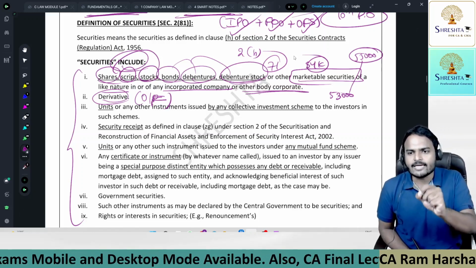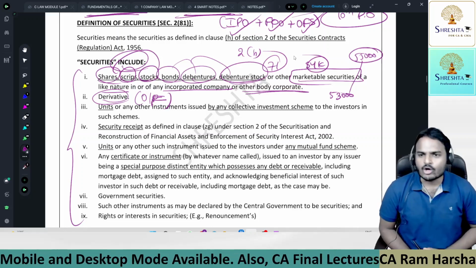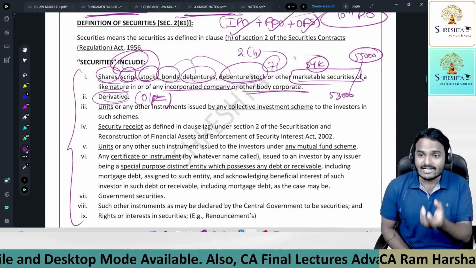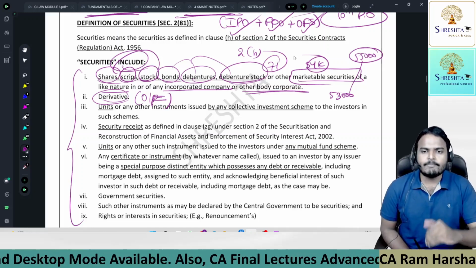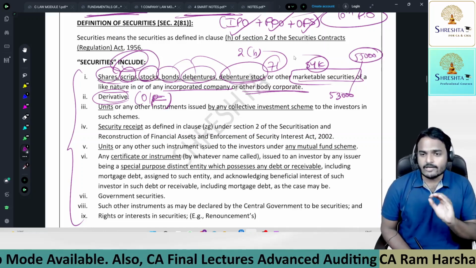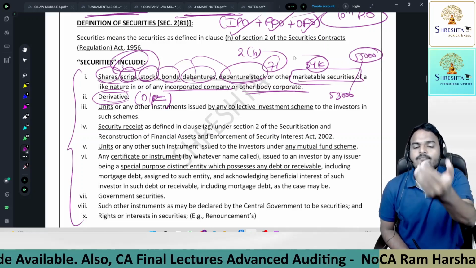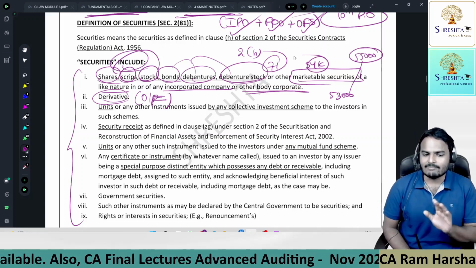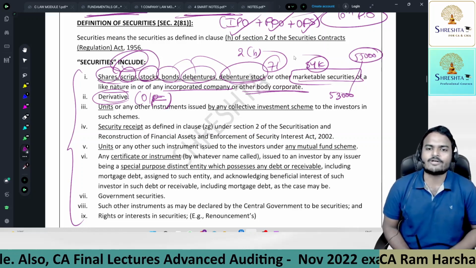Like that I'm entering into a contract, simply a derivative contract, underlying asset gold. I'll pay the premium, I'll get a unit. That unit is nothing but a derivative. In future, if it goes more than 54,000, I'll buy at 54,000. That difference amount is profit to me.